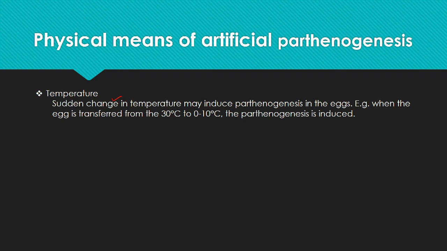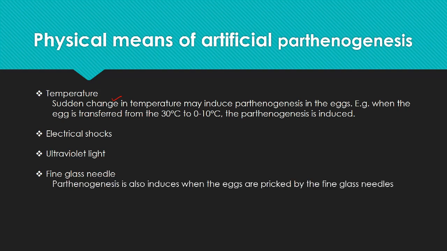For example, when we transfer the egg from 30 degrees to minus 10 degrees, parthenogenesis is induced. Electric shock can also induce parthenogenesis. Similarly, ultraviolet light is observed to produce parthenogenesis. If we prick the egg with a fine glass needle, it may induce parthenogenesis in the egg.